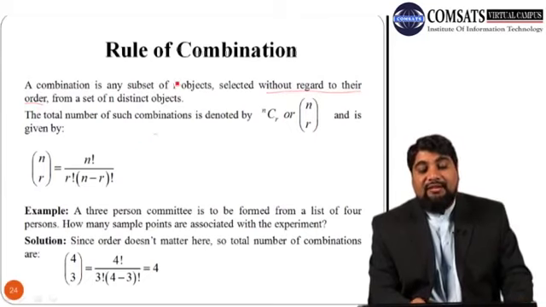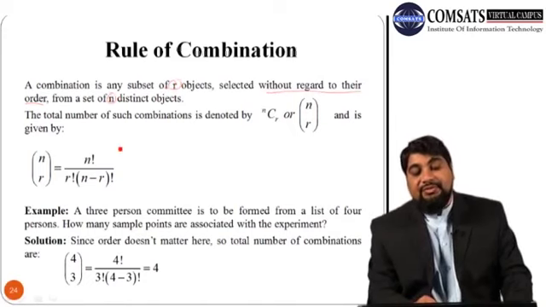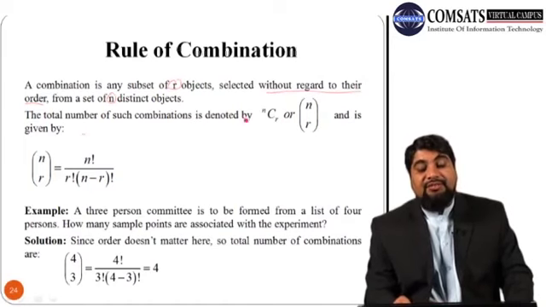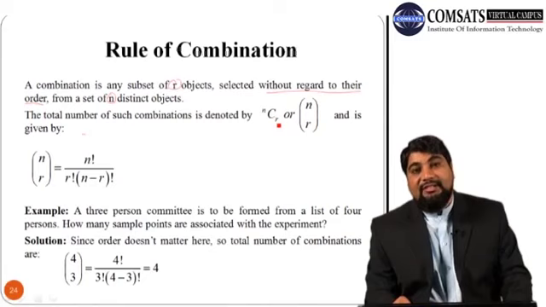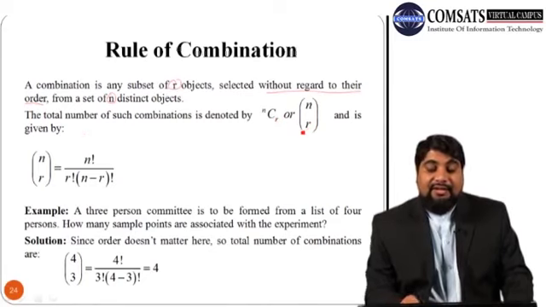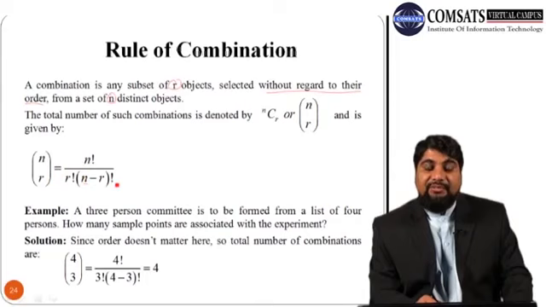If we want to select r objects out of n distinct objects, we can use the rule of combinations. The total number of such combinations is denoted by nCr, where C stands for combinations, and it is given by nCr equals n factorial over r factorial times n minus r whole factorial. Let us explain this idea with the help of one simple example.